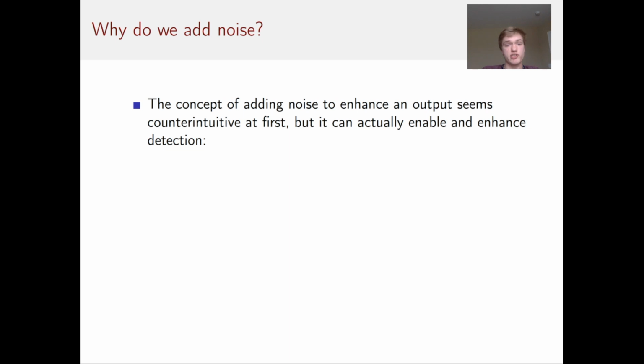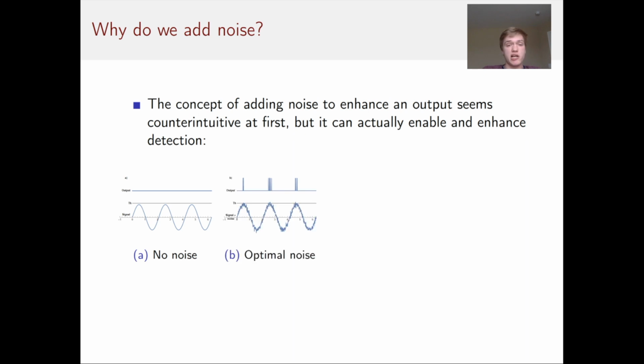So why do we add noise? The concept of adding noise is quite counterintuitive at first, because why would we add noise to enhance something or to boost something? Well, in figure A, we see a signal which is below threshold, so we don't get an output from the signal at all. When we add noise, the signal has a chance to randomly jump above the threshold and produce an output.